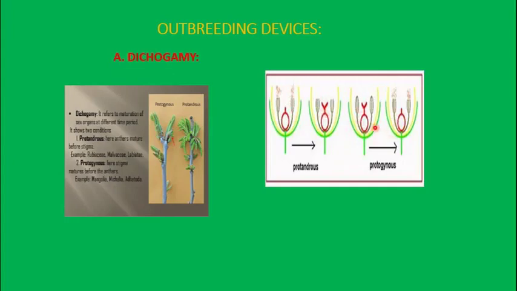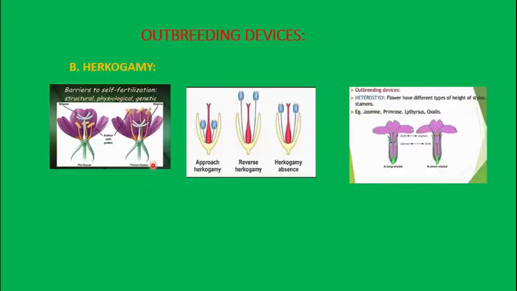And what is a protogynous condition? In the protogynous condition, the stamen has not matured to release the pollen grain, but the stigma has already matured and become receptive. So this is known as dichogamy, the maturation of the sex organs at different time periods. In protandrous, the anthers mature before the stigma, and in protogynous, the stigma matures before the anther. So it prevents self-pollination and helps in cross-pollination.